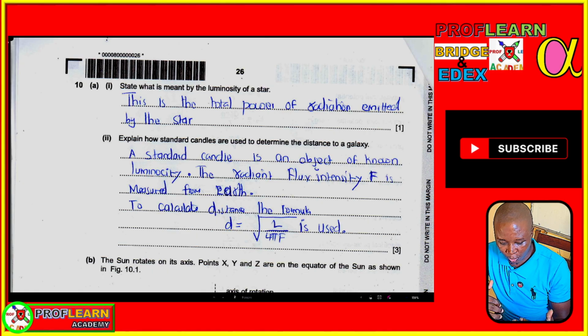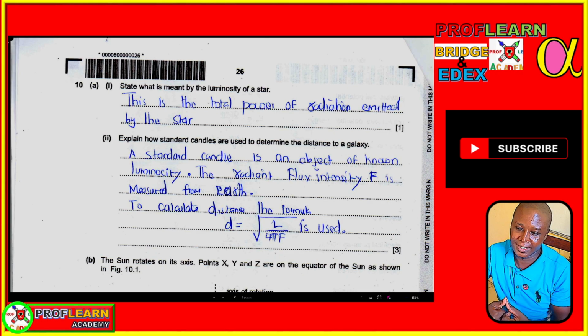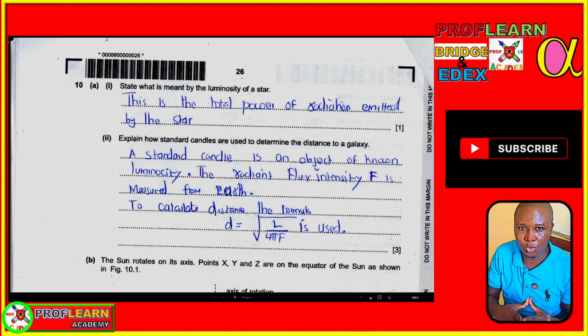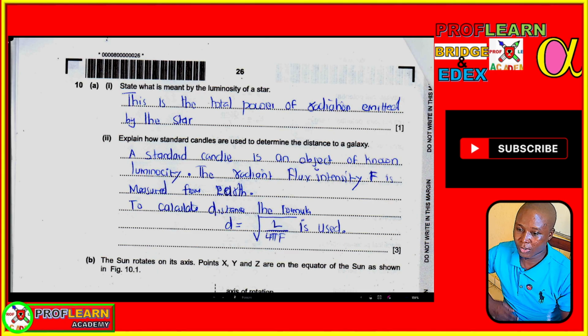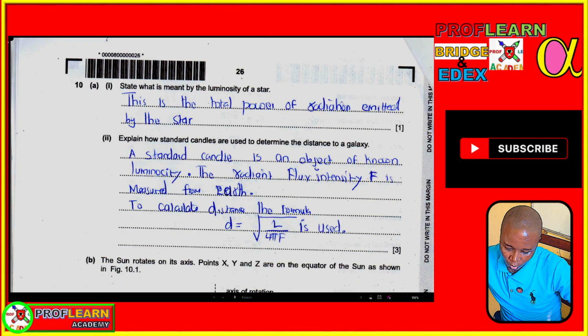Now, once you've understood luminosity of a star, you must also understand how we can use a standard candle to determine the distance of a galaxy. We say that a standard candle is an object whose luminosity is known.